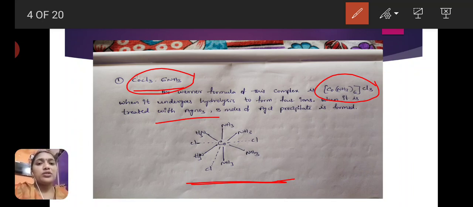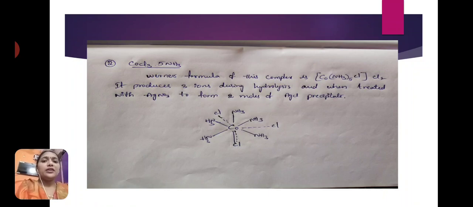6 normal bonds are present and 3 ionic bonds are present. Normal bonds are secondary valency, dotted bonds are primary valency according to Werner's theory. Next example, CoCl3·5NH3, pentaammine cobalt(III) chloride complex. Here it means pentaammine chlorocobalt(III) chloride.